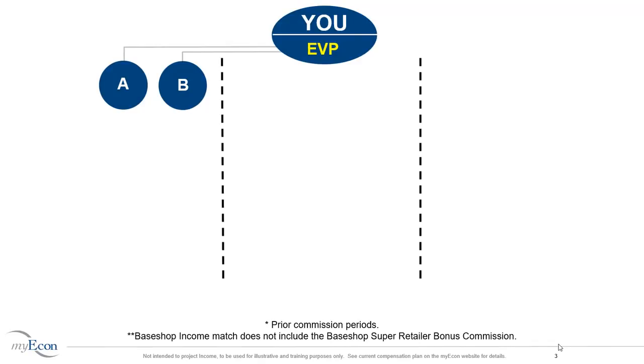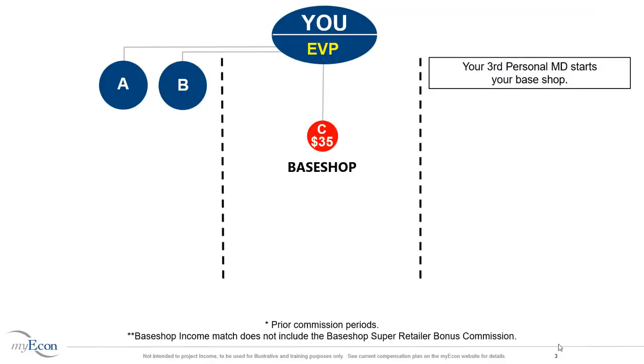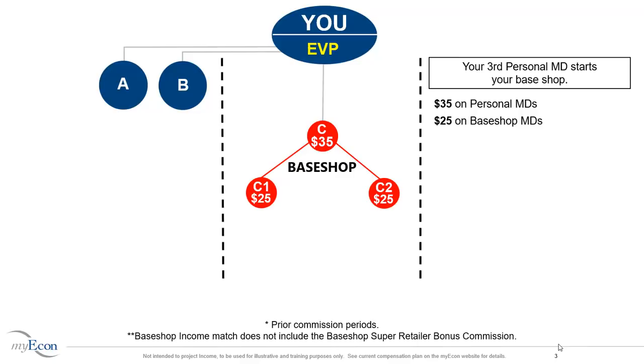As an Executive Vice President, you are now positioned to create base shops, beginning with the next person you sponsor. Your third personally sponsored marketing director starts your base shop, and you earn $35 for every personally sponsored marketing director. When a marketing director in your base shop sponsors his or her first 2 marketing directors, those 2 marketing directors remain in your base shop, and you earn $25 for each marketing director. These are marketing directors not personally sponsored by you.